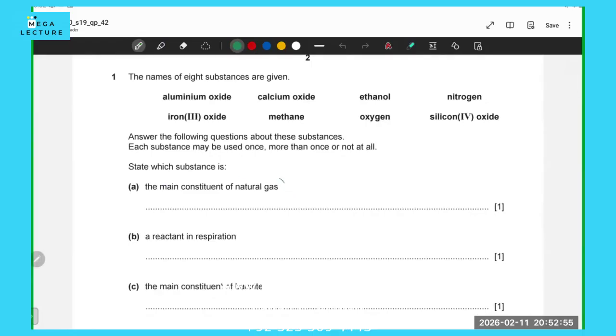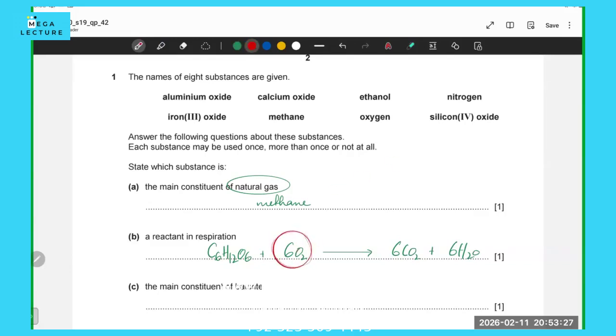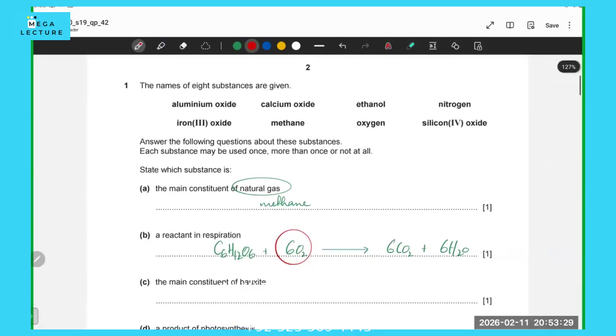Starting with the first one, natural gas. Everyone should know that's methane. Methane is a reactant in respiration. What is respiration? When we breathe, what happens? Glucose reacts with oxygen, and it ends up forming what? CO2 and H2O, right? So it's a reactant in respiration. So in the above option, it's going to be oxygen gas, right?